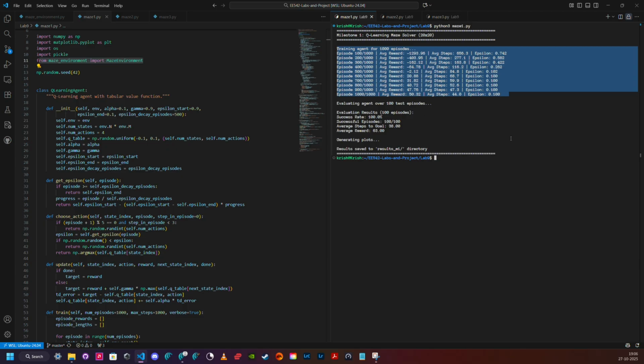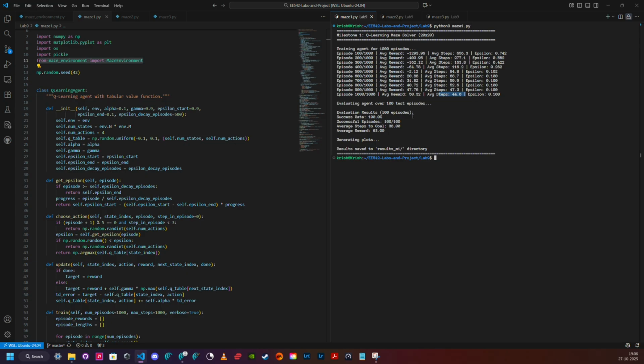Rewards start at around -1,094 with 656 steps, showing pure exploration. By episode 500, rewards approach 0 as the agent learns efficient paths. Episode 1000 shows positive rewards and 44 average steps. The evaluation phase runs 100 greedy test episodes, achieving 100% success with 38 steps average.